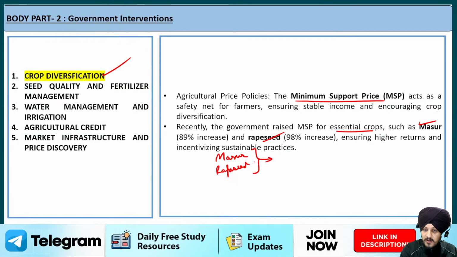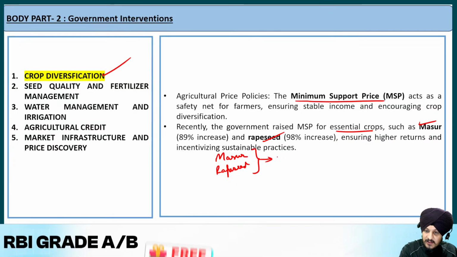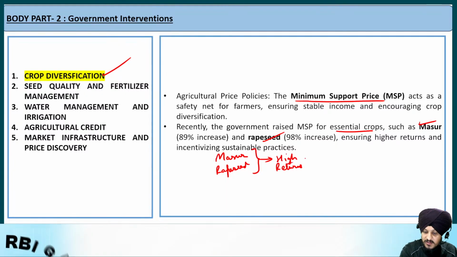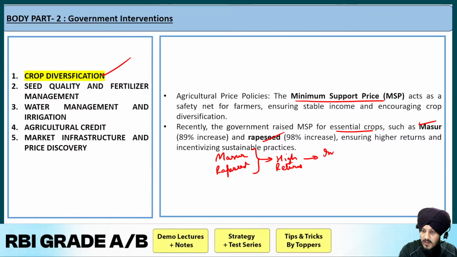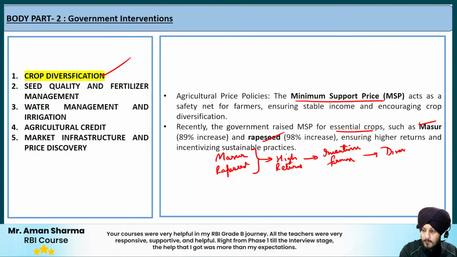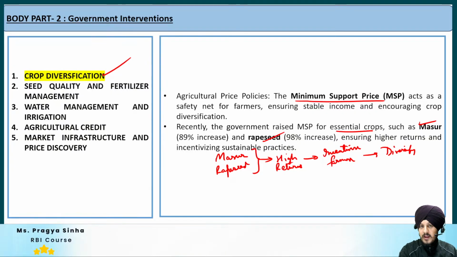So what is going to happen? Because of the increase in the MSP, the farmers are going to get high returns. They are going to get high remunerations. And because of this, it is going to incentivize the farmers to diversify their crop. They won't be dependent on only those crops where the MSP rate is high.